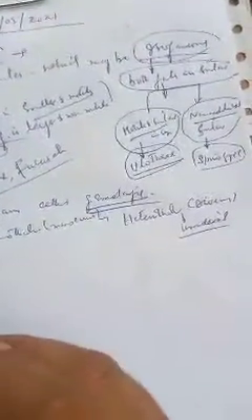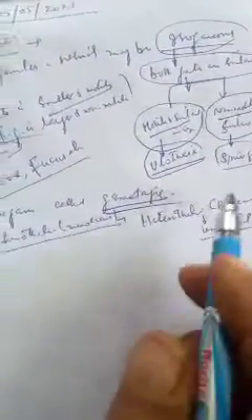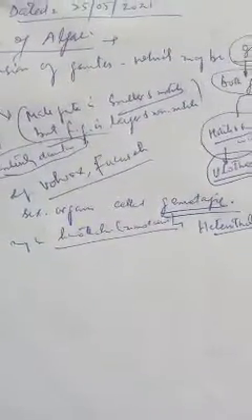Algal thallus may be homothallic, monoecious or bisexual, or heterothallic, dioecious or unisexual. Algal thalli are either unisexual or bisexual.